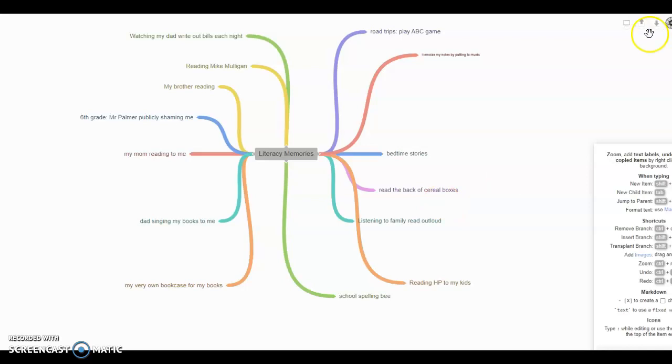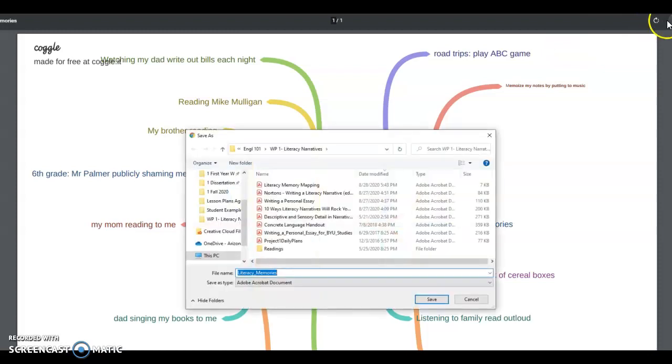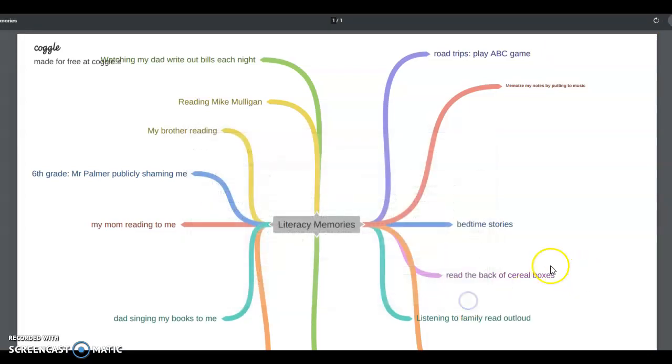Once we are finished, we are going to simply download it. I think downloading as a PDF would be the easiest. Boom, there we go. I'm going to download that, save it to my computer, and then upload this map for my assignment. And that's all it is, just brainstorming a lot of different ideas using a different tool that will help us look at it a little differently. Okay? Let me know if you have any questions.